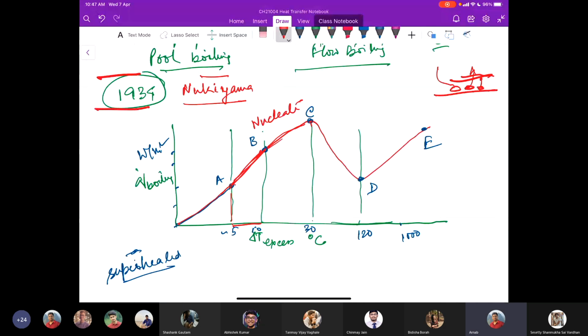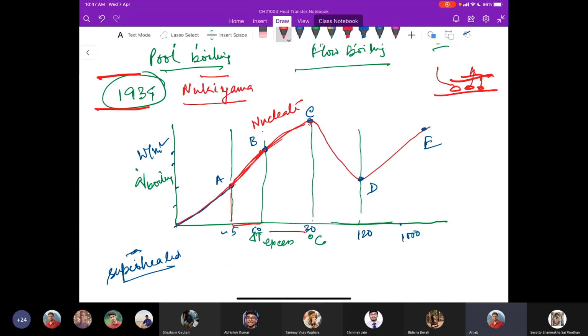So in the region B to C, what happens when we increase the excess temperature further, we increase the heating surface temperature further? The bubbles now form in multiple locations in large number. So the number of nucleation sites increases.